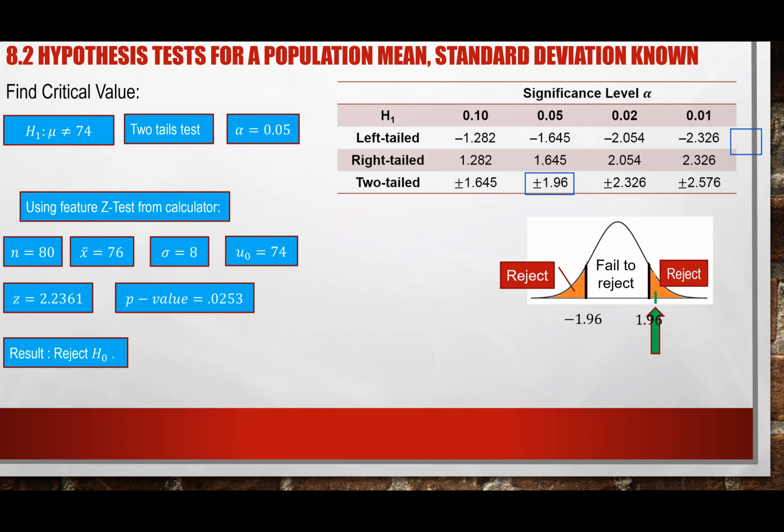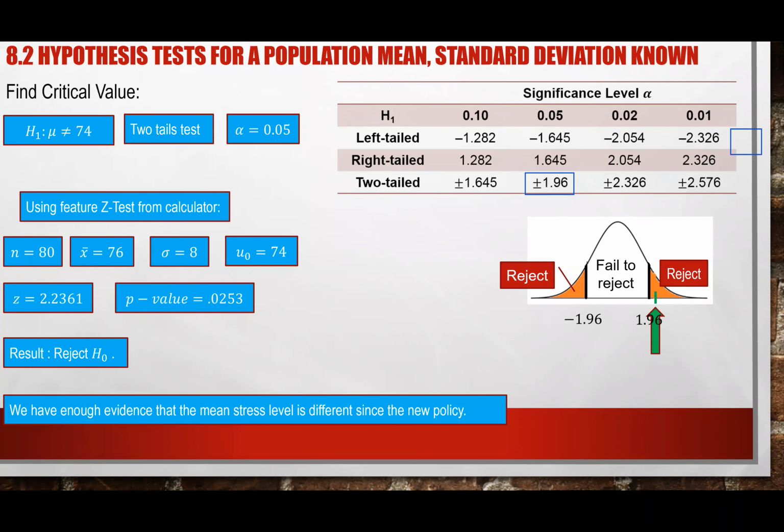Okay, so looking at this, based on both the p-value and the z-score, we will reject H sub 0. And if you reject H sub 0, your conclusion is we do have enough evidence that the mean stress level is different since the new policy is in place, right? So again, that's the process or procedure that we do in 8.2, and as you will see a little bit later, it is the same procedure that we do in 8.3 and 8.4.